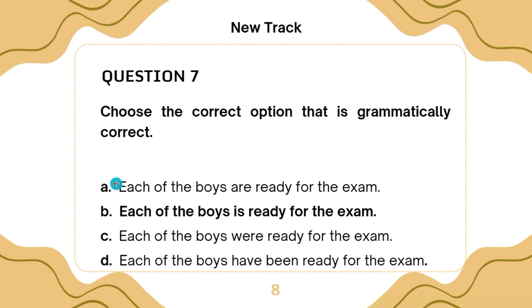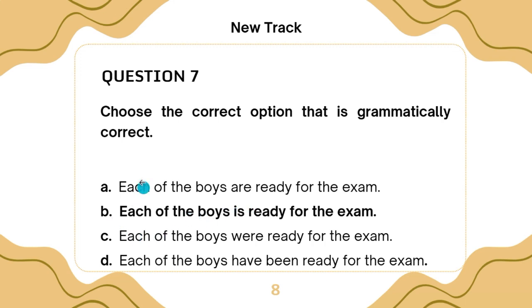Whenever you have each of in any sentence, the verb that comes after each of must be a singular what? A singular verb. Whenever you see each of in any sentence, the verb that comes with it must be a singular verb, irrespective of whatever position the subject takes.